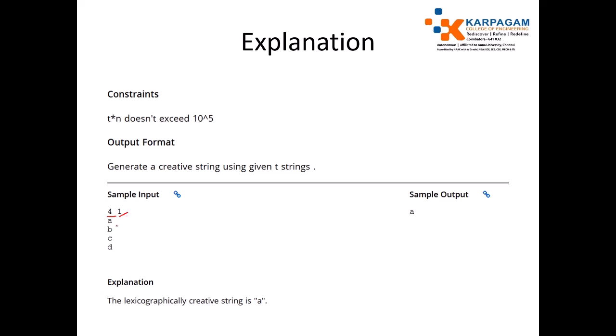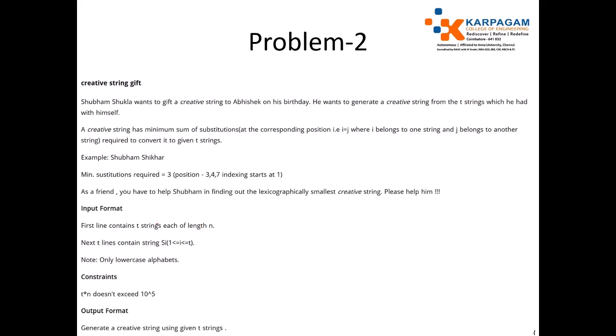Here I just give A, B, C, D, and the output will be A. So A is alphabetically smaller, the lexicographically smaller string. So you return A. We have to return the lexicographically smallest creative string.